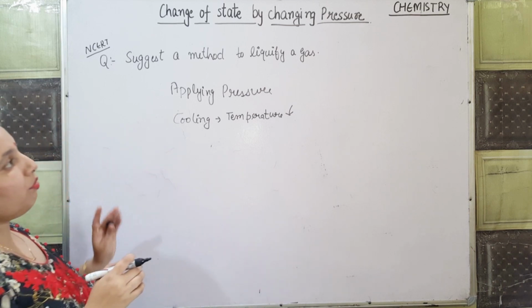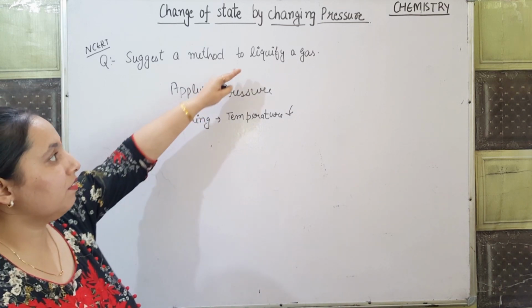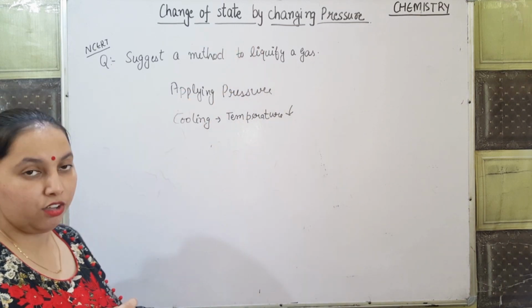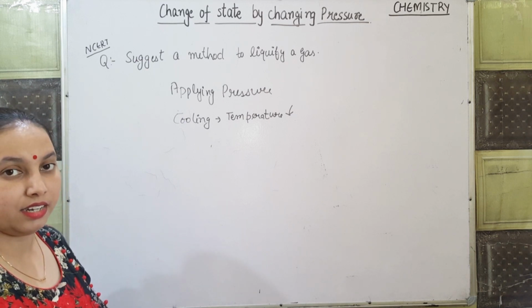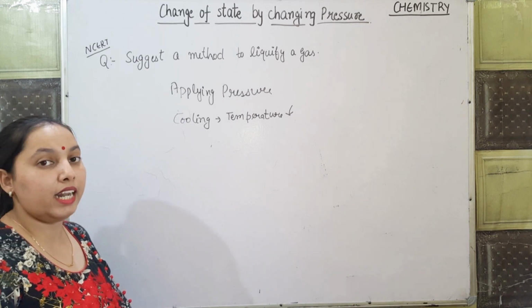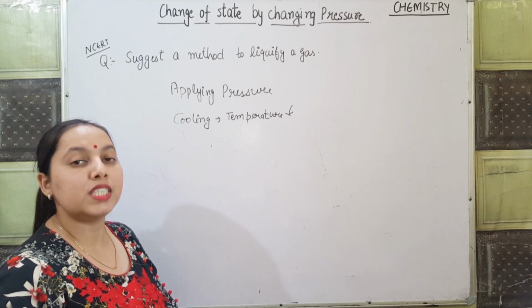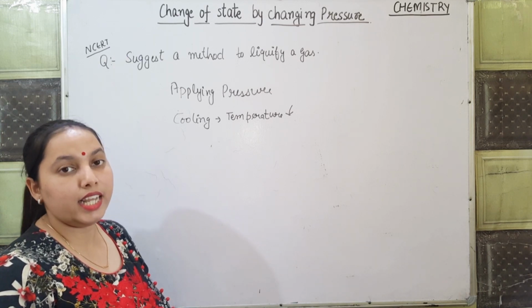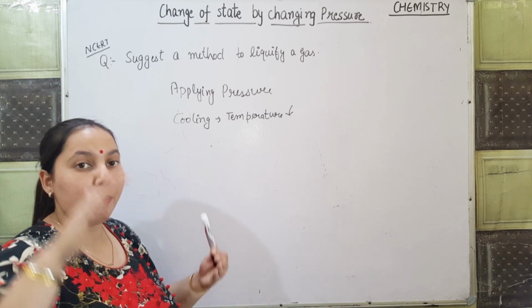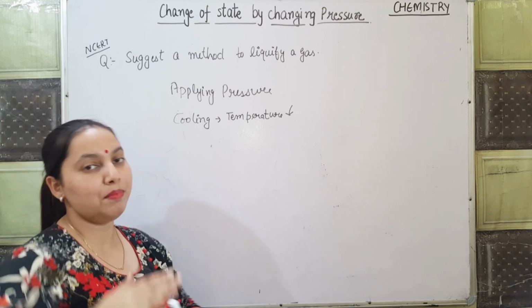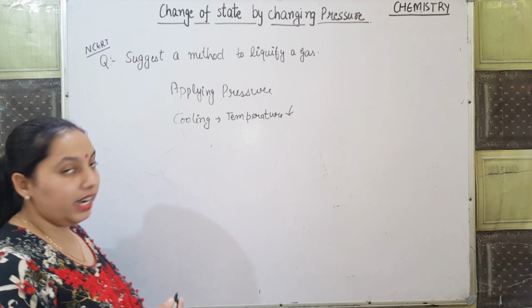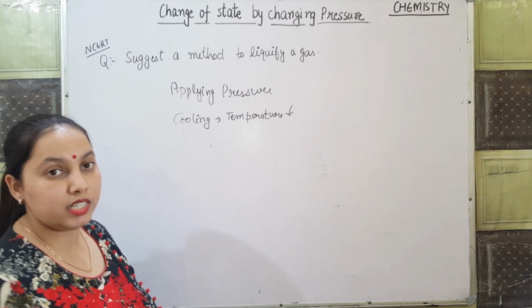When a gas is liquefied and filled in cylinders, we use these cylinders at home also. We use them as LPG, CNG. What are they? They are compressed gases. We compress the gas and keep it in a cylinder, and the cylinders we use are made of steel.